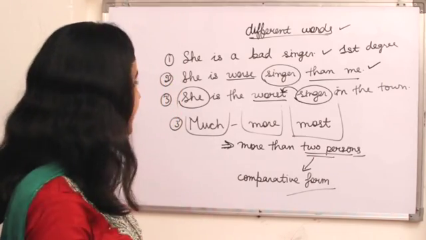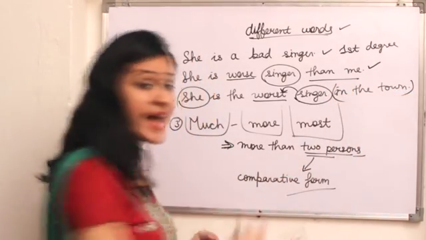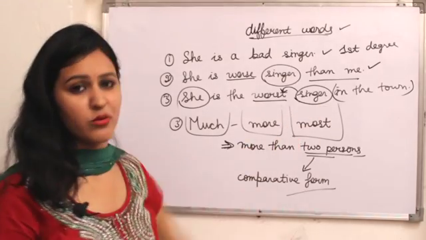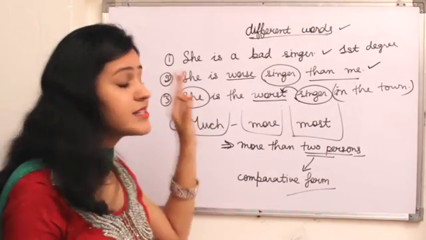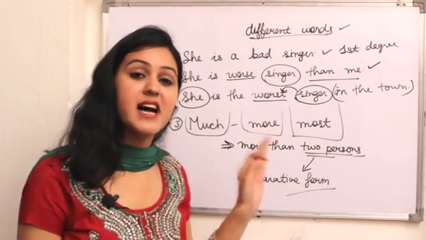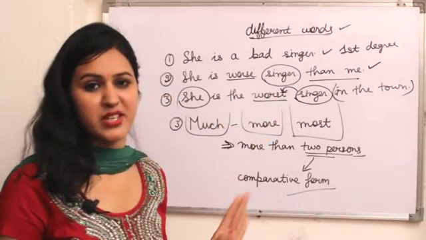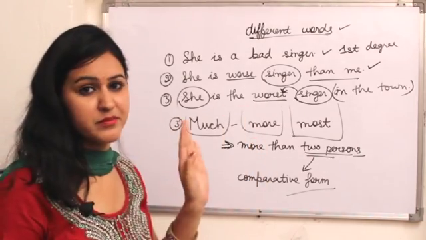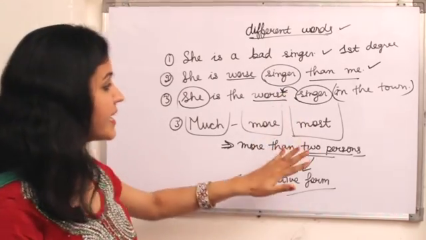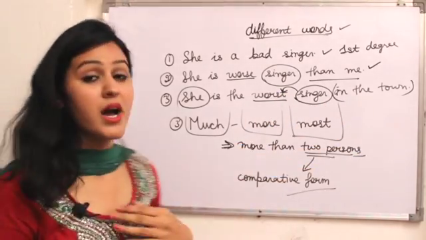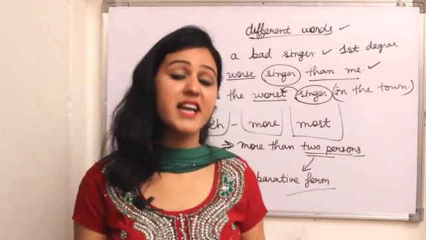Okay, so here I write she is the worst singer. At the end I join here the term. If I write she is the worst singer, it is also correct, but here there is no condition of where. So I just add here some location, that is, in the town. So now I know that she is the worst singer in the town, in the city, in the village.